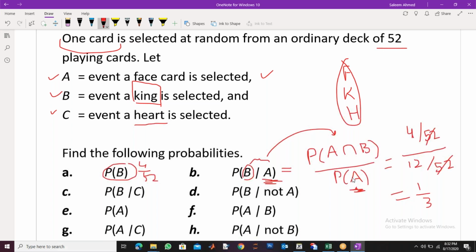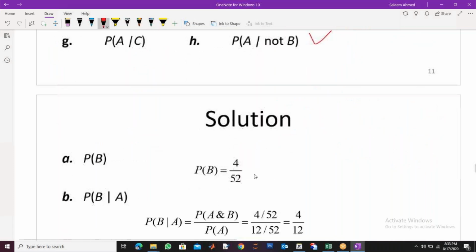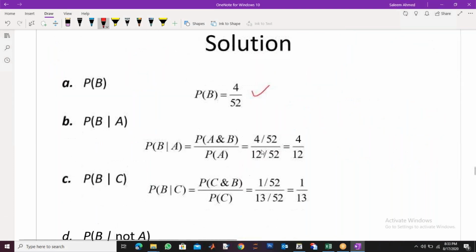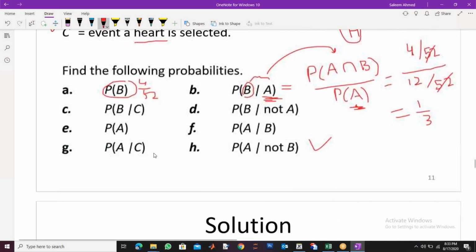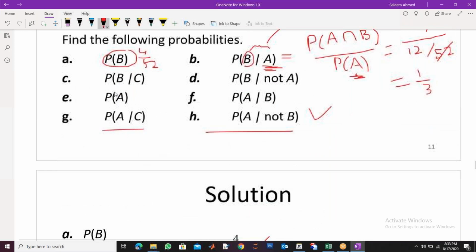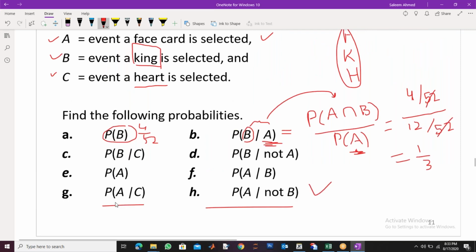Okay, so similarly, you can answer all these. It is solved. You see 4 by 52 and this 4 by 12, 1 by 3. So all these questions are solved. You can go through it. This example is solved. You can easily find the answers to these, and they are given here. C, D, E, all are done here.